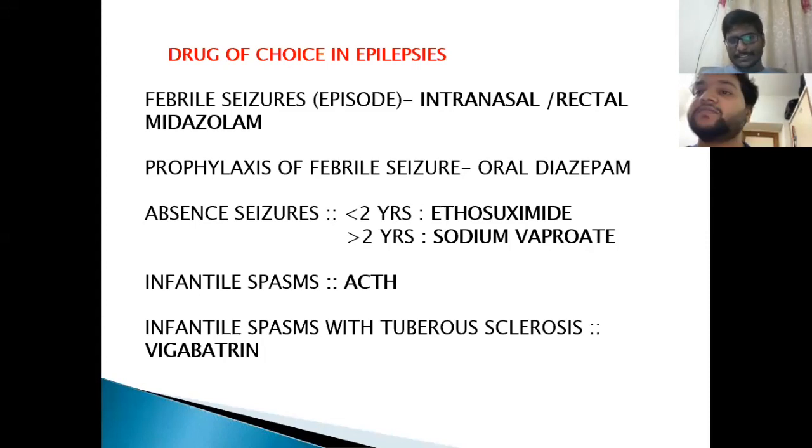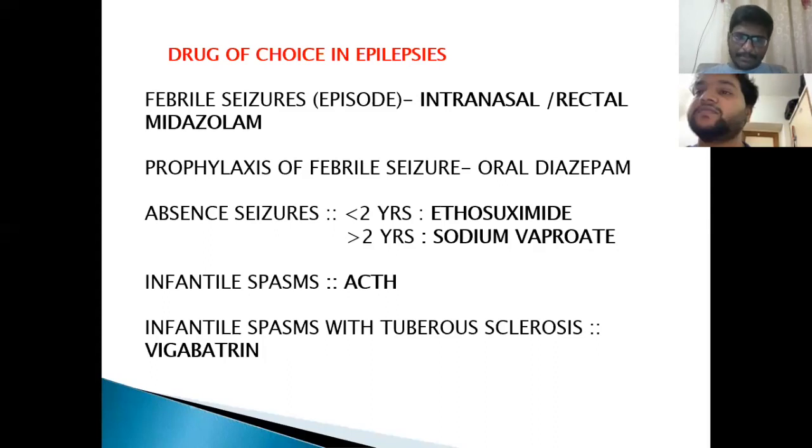And for absence seizures, as I already mentioned, less than 2 years, you give ethosuximide. More than 2 years, sodium valproate. Usually we avoid sodium valproate for children less than 2 years old because of the liver problems. Again, infantile spasm, we give ACTH. This is again an important area. West syndrome and Lennox-Gastaut syndrome patients are very difficult to treat. But the infantile spasms in West syndrome respond to ACTH. We give intramuscular injections of ACTH over a period of 2 weeks. We taper from the higher dose to the lower dose over 2 weeks. Intramuscular injections, that is ACTH.